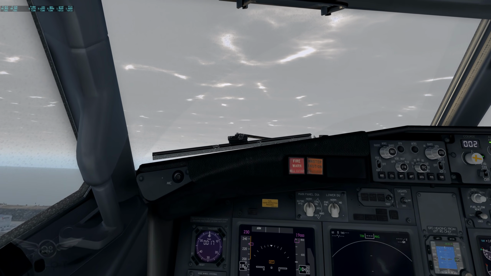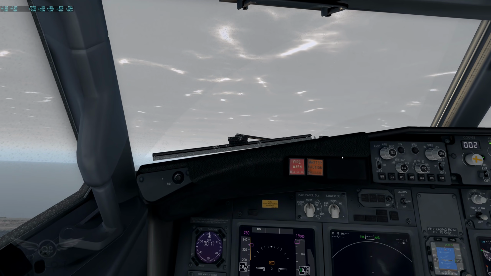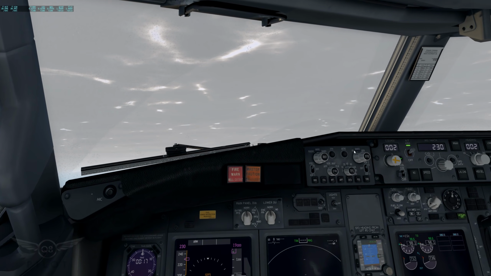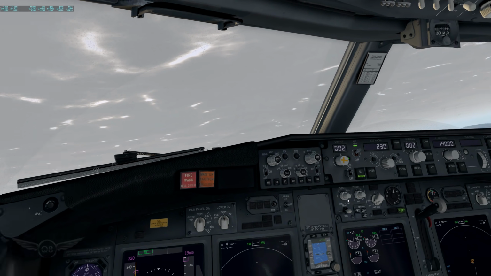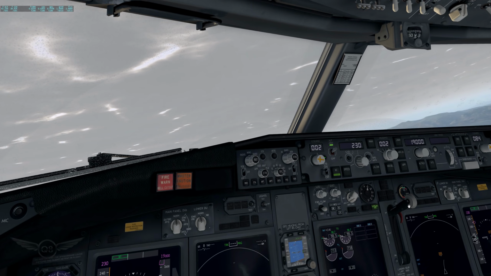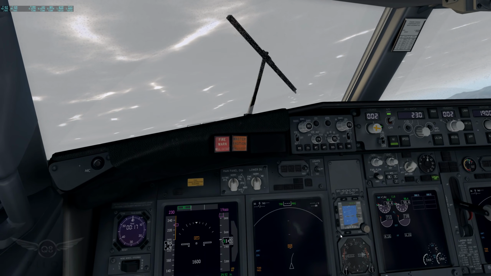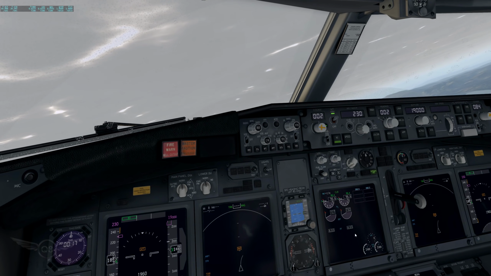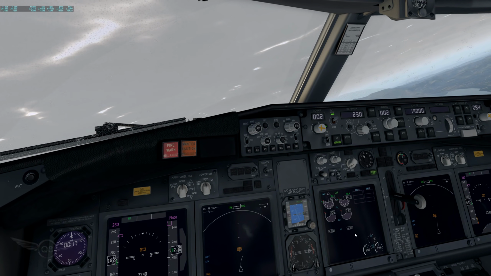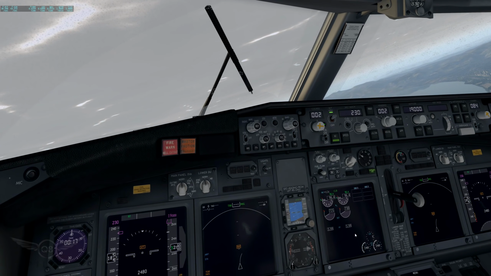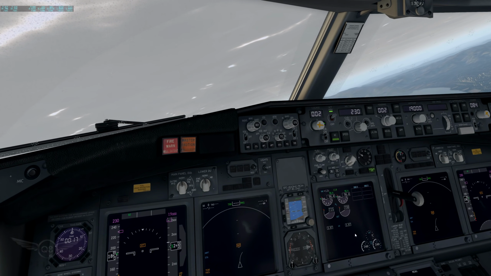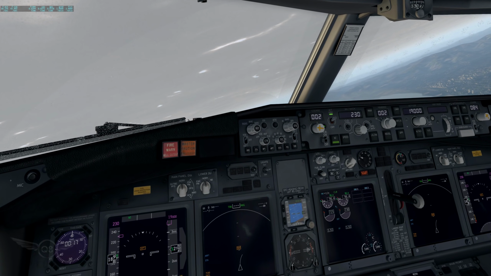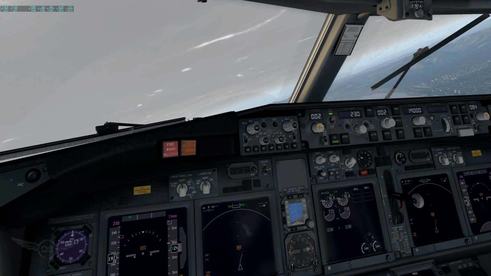400. All right. You can retract the flaps, and you guys can look at the frames. And flaps 1, flaps 0.